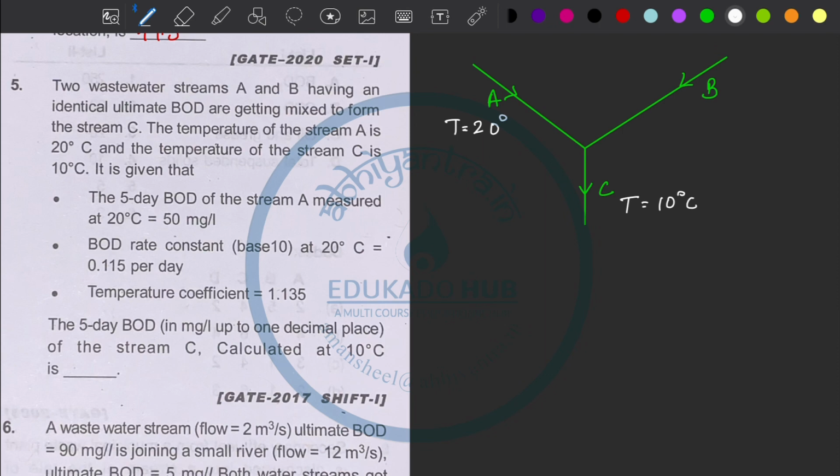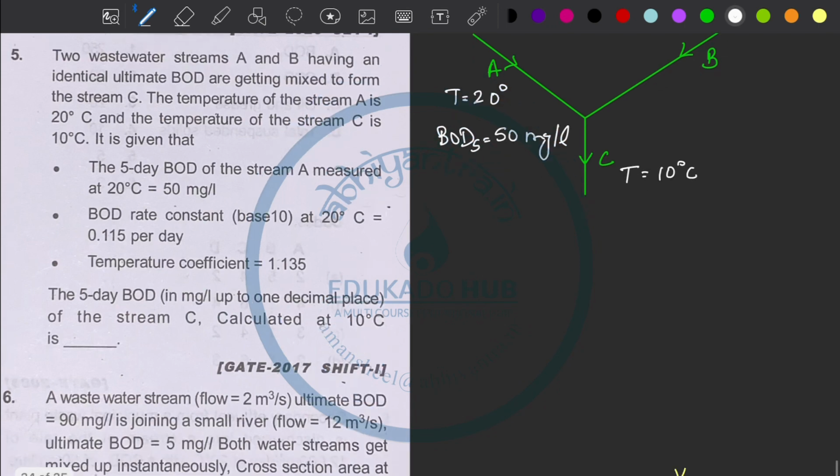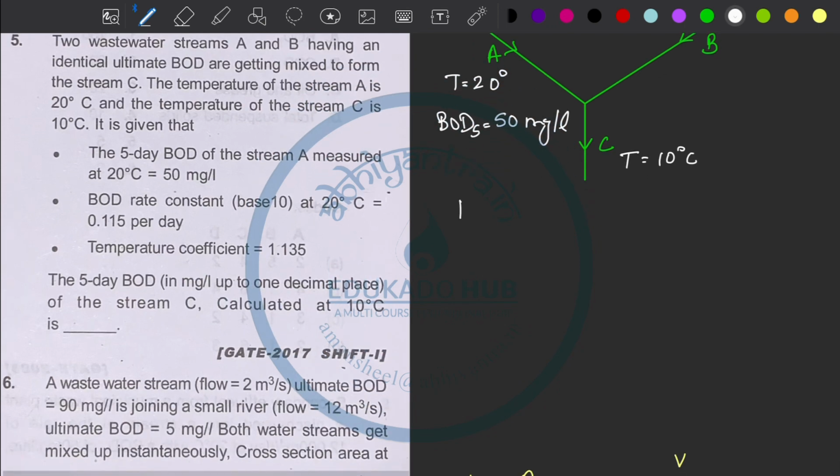Okay. 5 days BOD of stream A at 20 degrees Celsius, BOD 5, is 50 milligrams per liter. The BOD rate constant, base 10, at 20 degrees Celsius, so the value of k is 0.115.